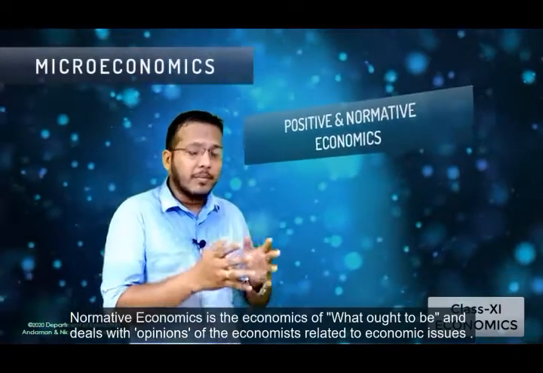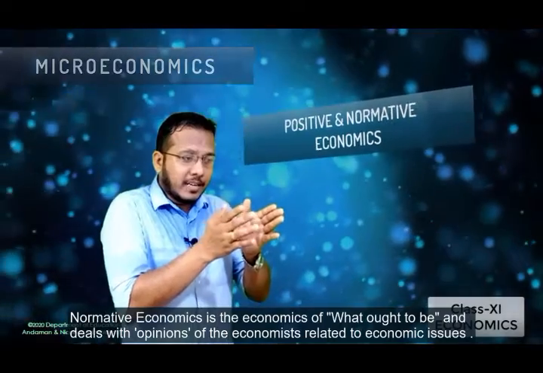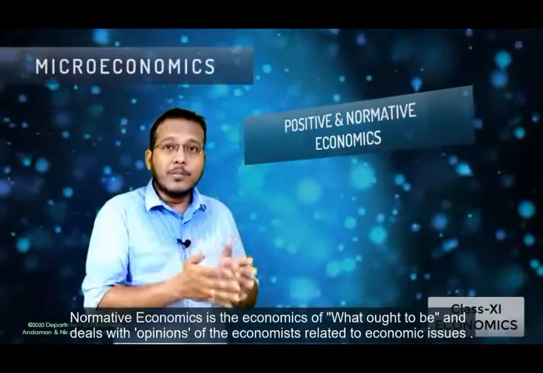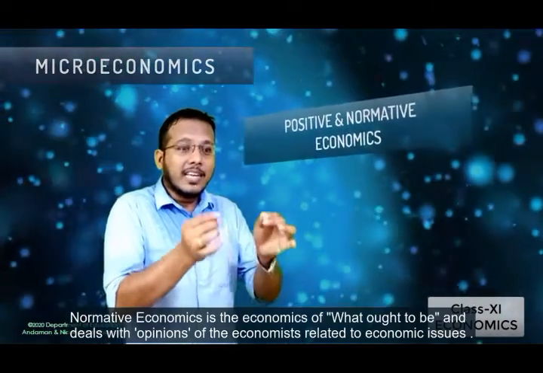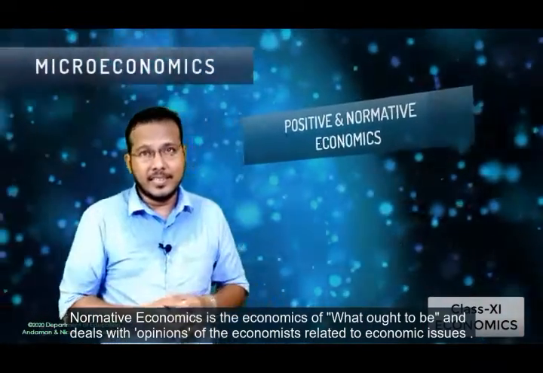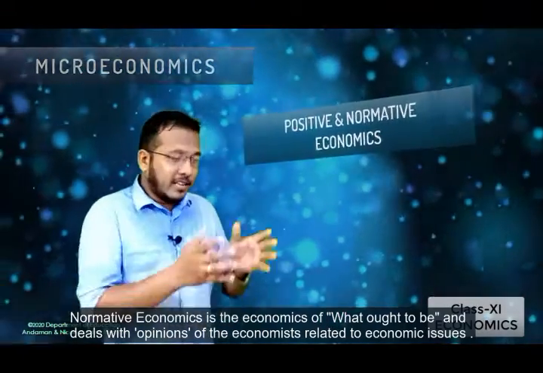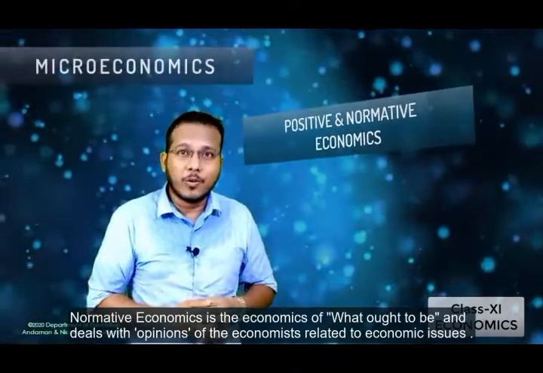Take an example of MGNREGA. When you are talking about MGNREGA, here the economist may suggest that it is a program run by the government which is considered to be unproductive work. That will be the opinion of the economist. Or they may say that this program will end the problem of unemployment in the economy.